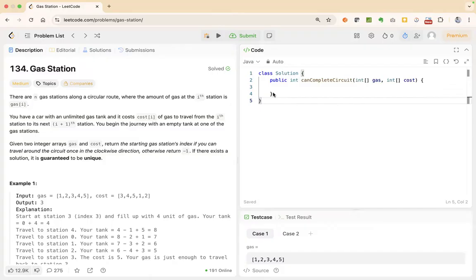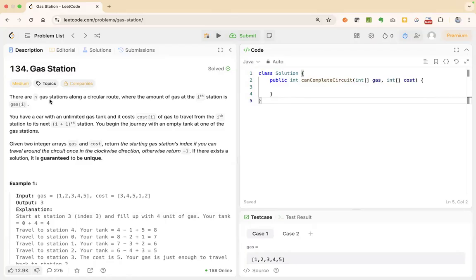So the problem that we are going to discuss today is Leetcode 134, that is Gas Station. Let's go through the problem statement first. There are n gas stations along a circular route where the amount of gas at the ith station is gas[i]. Now you have a car with an unlimited gas tank and it costs cost[i] amount of gas to travel from the ith station to the next, i plus 1th station.